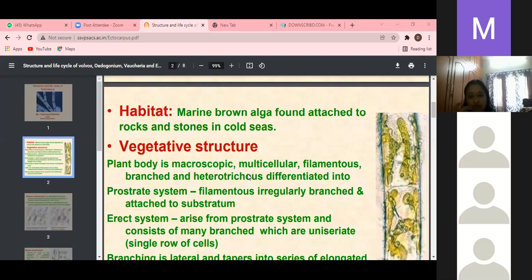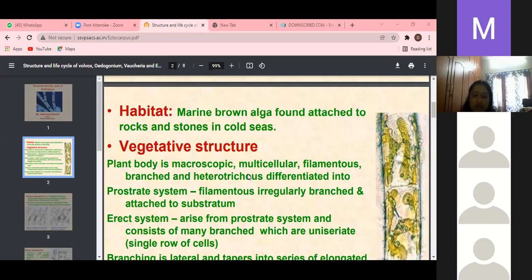Some grow on fin fishes. In marine water, many fishes are there, no? On those fin fishes, Ectocarpus fasciculatus grows. Among Ectocarpus species, there is Ectocarpus parasiticus. That one is the parasitic Ectocarpus. Only one species is there, Ectocarpus parasiticus. This is a parasitic Ectocarpus. This is the habit and habitat.